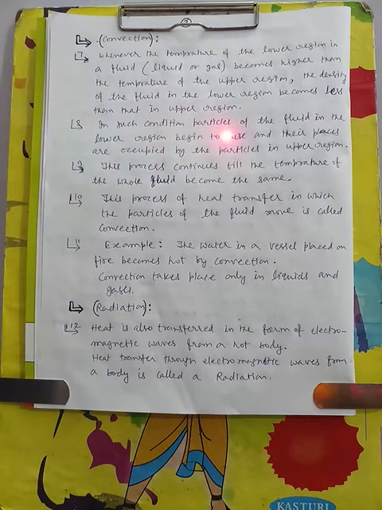In such a condition, particles of the fluid in the lower region begin to rise and their places are occupied by the particles from the upper region. This process continues till the temperature of the whole fluid becomes the same. This process of heat transfer in which particles of the fluid move is called convection.